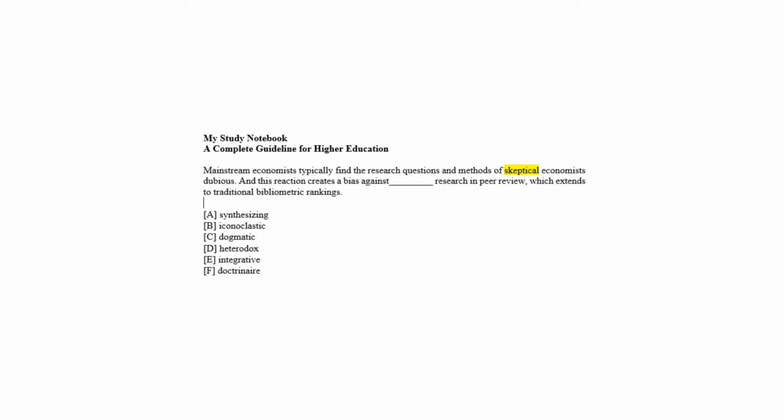This reaction creates a bias against the research of a skeptical economist, which extends to traditional bibliometric rankings. So the answer in the blank will symbolize the research against the traditional facts mentioned here. Skeptical also reflects the correct answers as a hint in the passage. Iconoclast and heterodox mean exactly that, with both words describing people